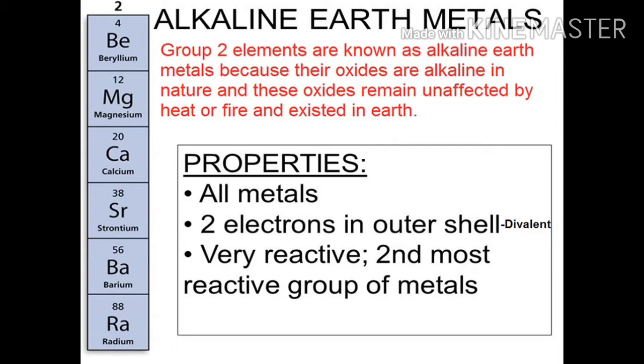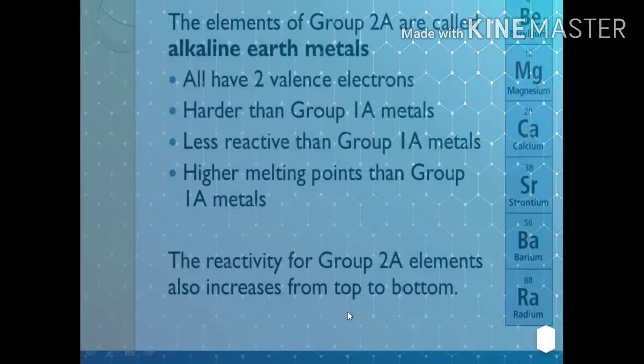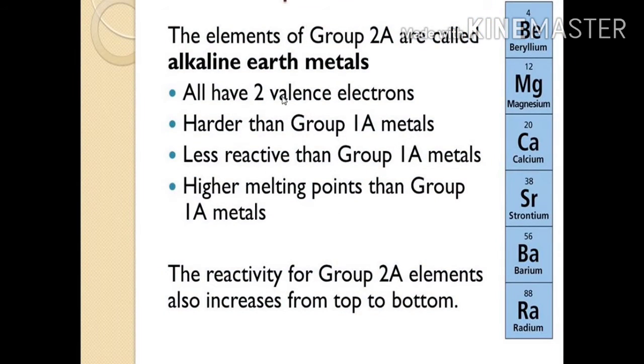The properties of alkaline earth metals: they are all metals. They have two electrons in the outer shell, that is, they are divalent. They are very reactive, the second most reactive group of metals. We have again almost the same thing, two valence electrons, harder than group 1 metals. They are less reactive than group 1 metals. That means the most reactive metals are alkali metals.